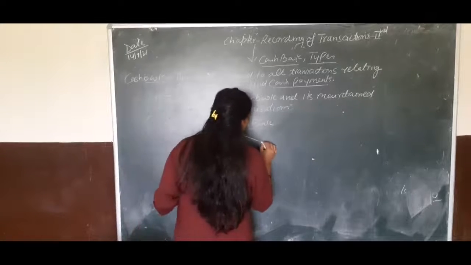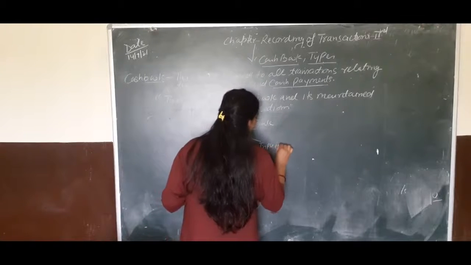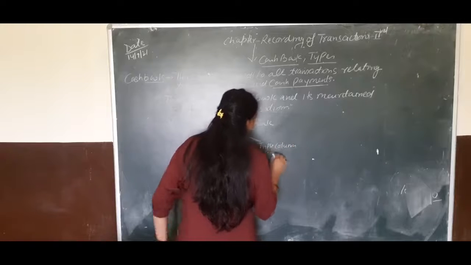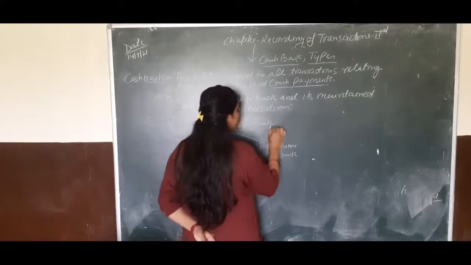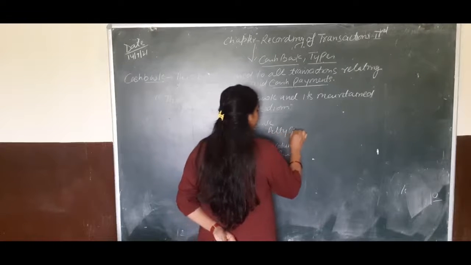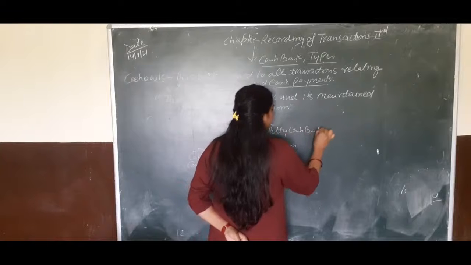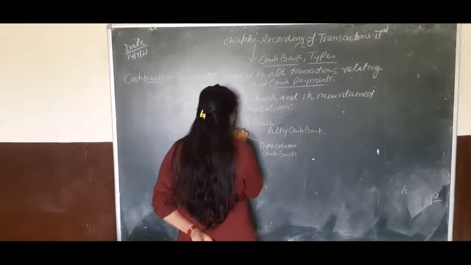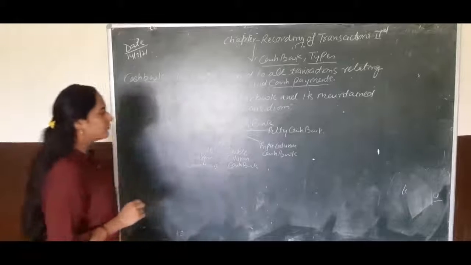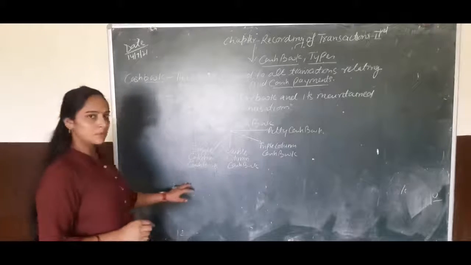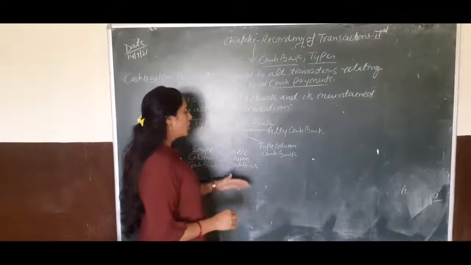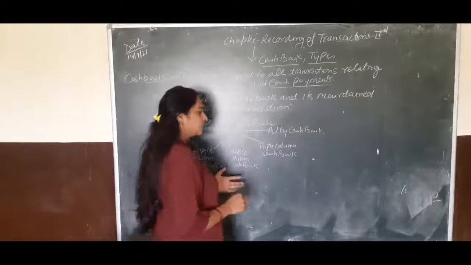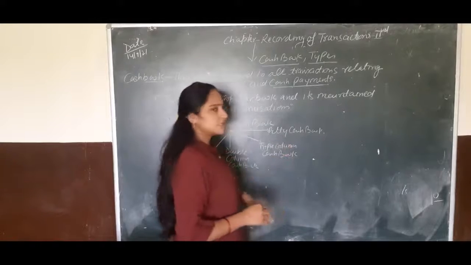Third, triple column cash book, also called multiple column cash book. And last, petty cash book.